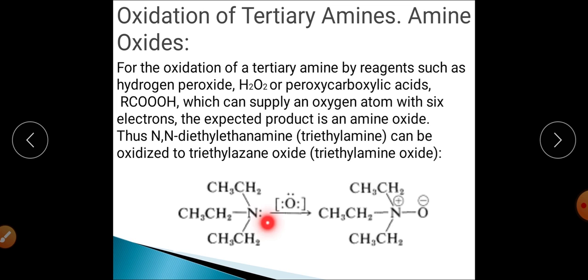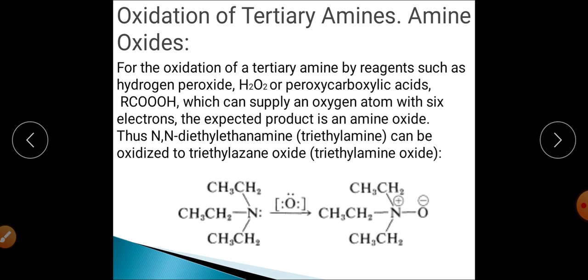For example, you can see on the screen that this is a tertiary amine, and when this tertiary amine undergoes oxidation with hydrogen peroxide or peroxycarboxylic acids, it will get converted into N-amine oxides, right?